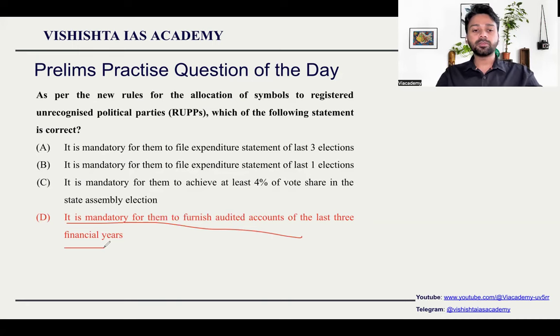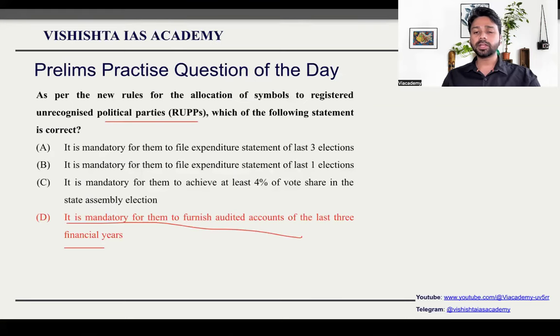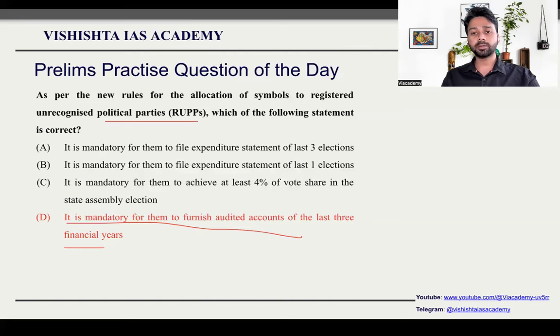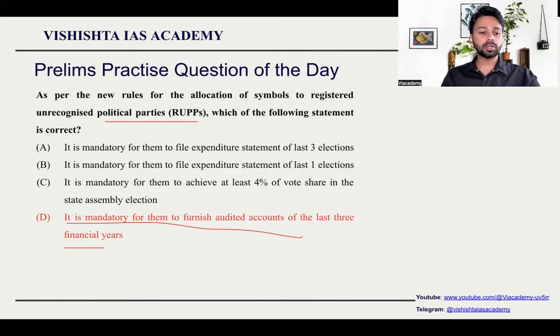Else, your party will become unrecognized. That's all. About the registered unrecognized political parties, just wait until the end of the session. I will explain to you what exactly it is in prelims pointers. So let's move on to the topic of the day.